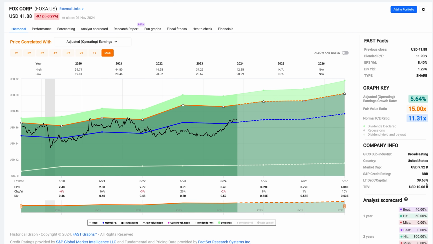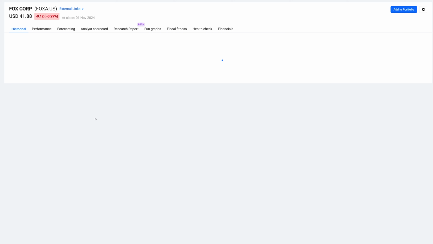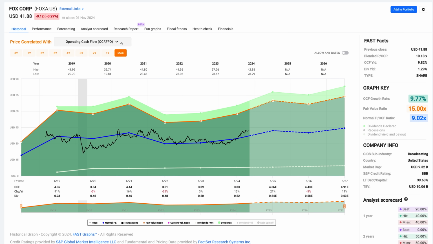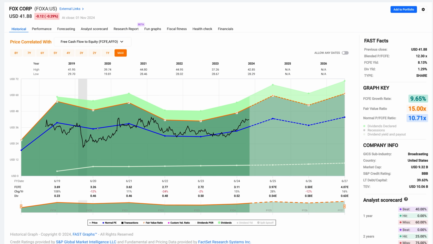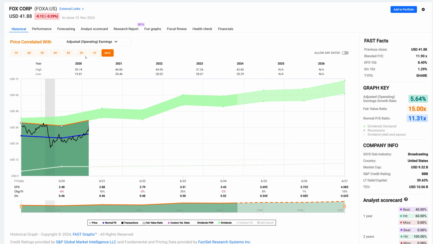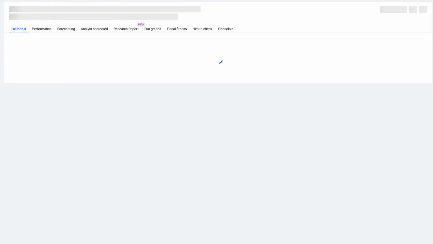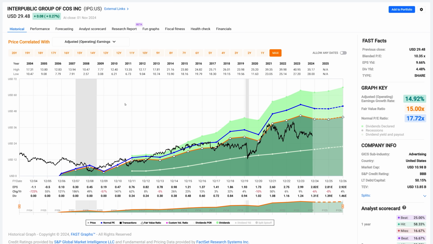Company has very modest debt of only 39%. It's BBB rated. So Fox is one that you might want to take a look at. It has a low dividend yield, but there's plenty of room for the dividend to be increased. From a cash flow point of view, the dividend is very strongly covered, both in free cash flow and operating cash flow. So that's a plus as far as I'm concerned. So you could take a closer look at Fox.